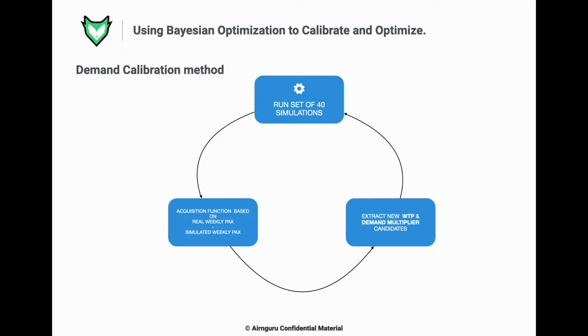These variables are a willingness to pay multiplier, which should be more than 1 because the passengers should always have an equal or higher willingness to pay than what they actually pay, and second, a demand multiplier that should also be more than 1 because we should think there is always demand that didn't fly for not having enough willingness to pay.